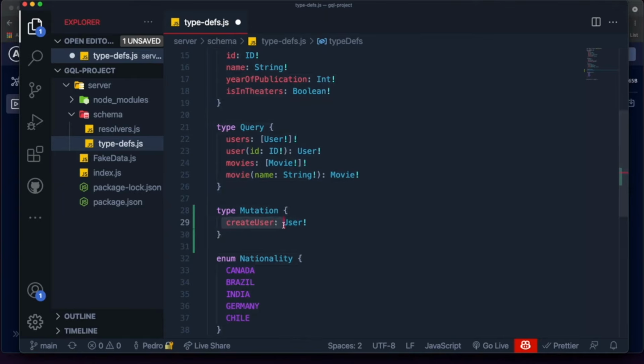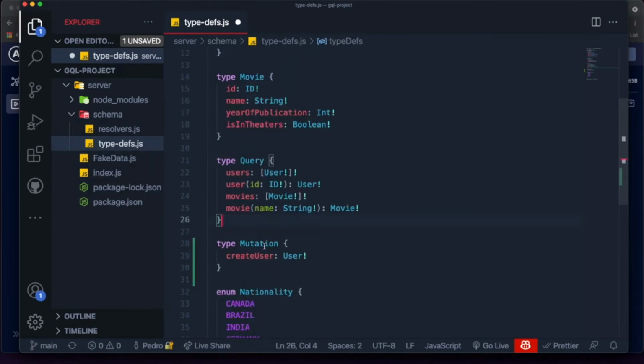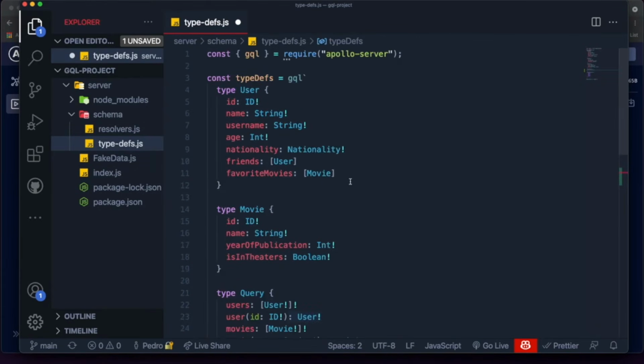So createUser is something that we want to do. It's basically a mutation that will allow us to add a new user to our user list that we created. Now, one thing that we need to take into account is how do we know the data that we're sending? You can see that each user requires an ID, a name, a username, an age, a nationality. It doesn't require friends, but you can add those as well over here. So how do we allow the user, whenever they make this mutation, to send the data required to form a user?